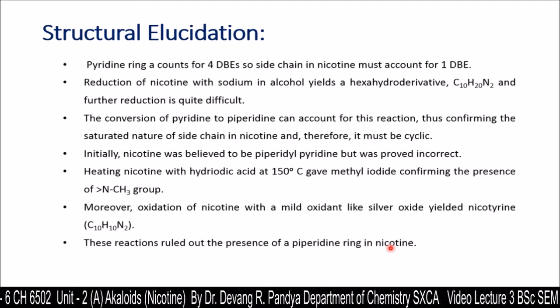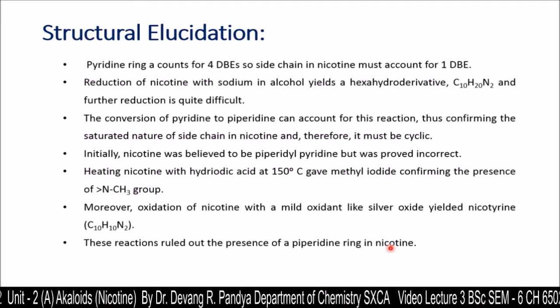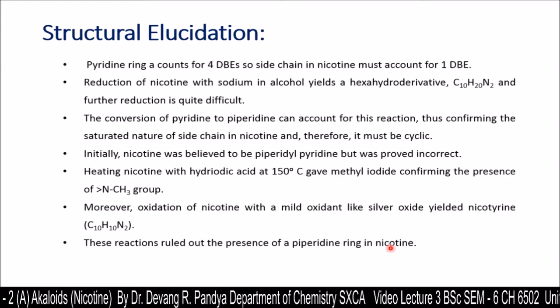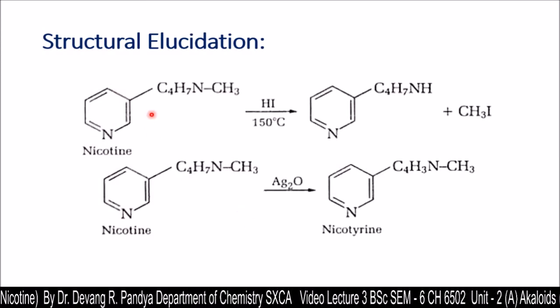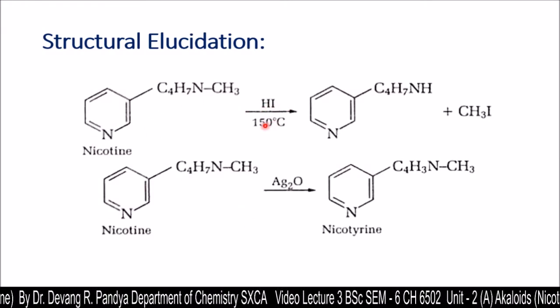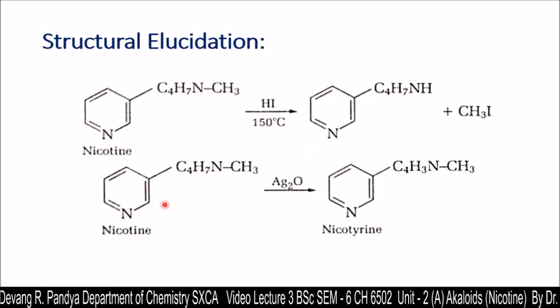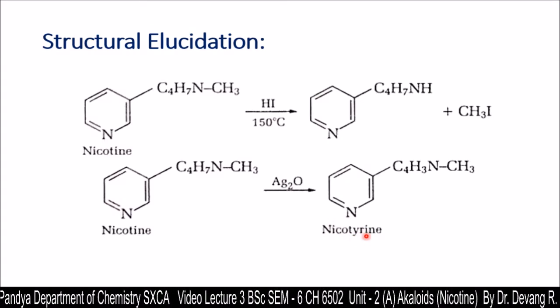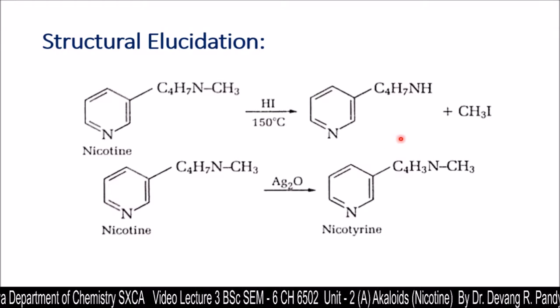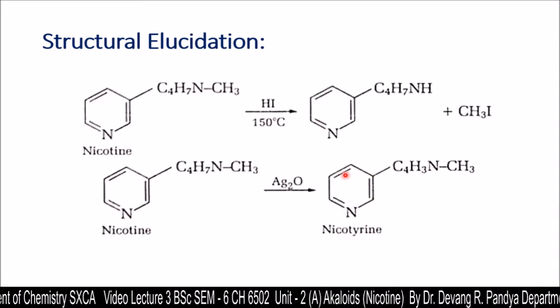That means nicotine has a pyridine ring skeleton or nucleus, not a piperidine nucleus, in its structural arrangement. You can see in these reactions, nicotine treated with hydroiodic acid at 150 degrees centigrade gives this, and nicotine treated with silver oxide gives nicotyrine, and that indicates that nicotine has a pyridine kind of nucleus in it, not piperidine.